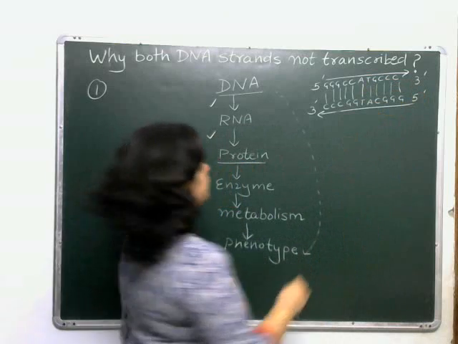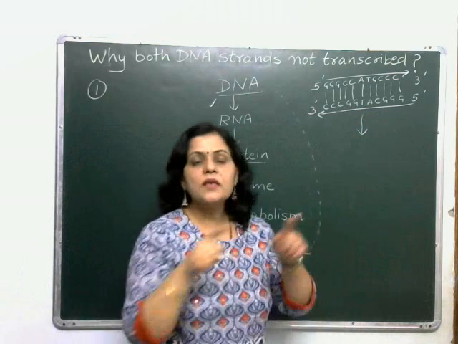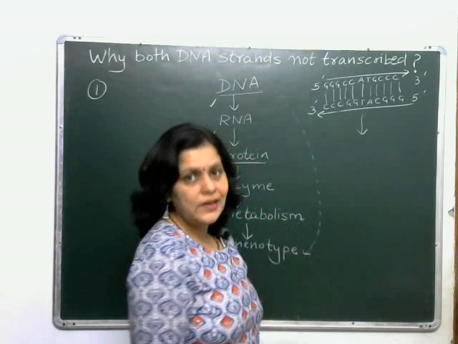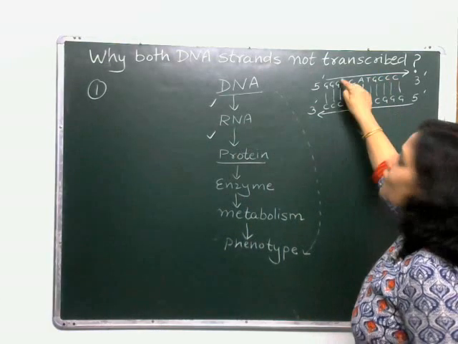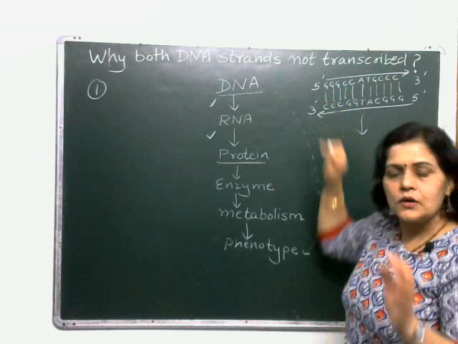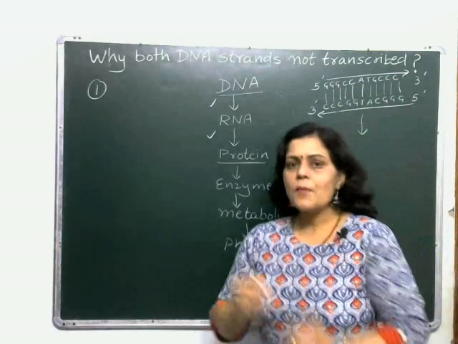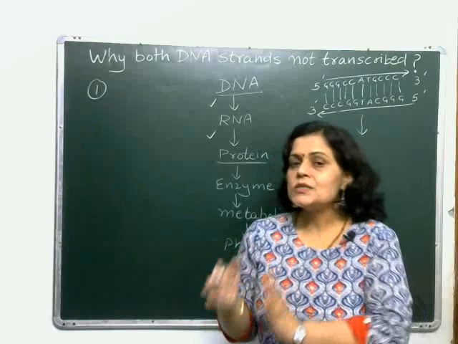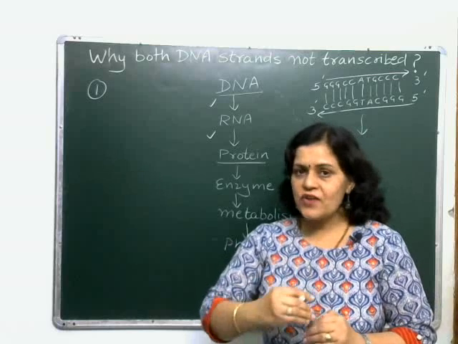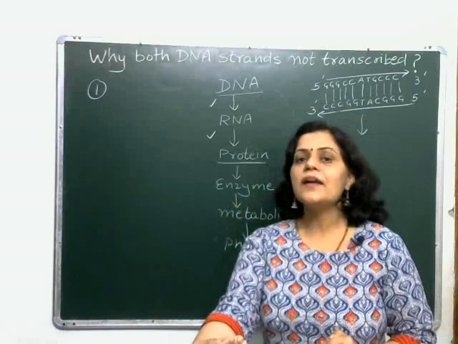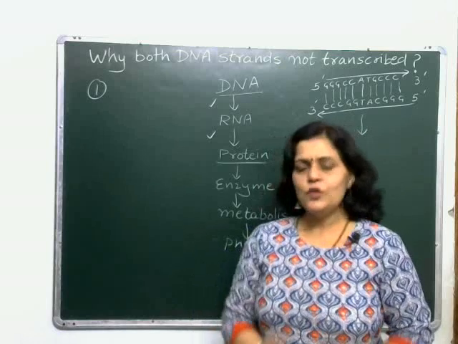This is a DNA. Now suppose both strands are making RNAs. So what will happen? This is only an imaginary thing. Later on you will come to know about the two strands in this DNA. One is coding and the other is template. And then you will know to which strand the newly formed RNA is complementary and to which strand it is identical. That you will know later on.